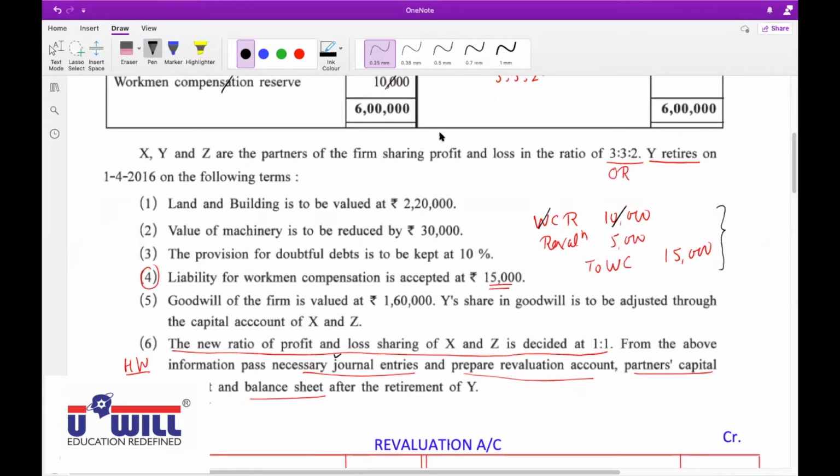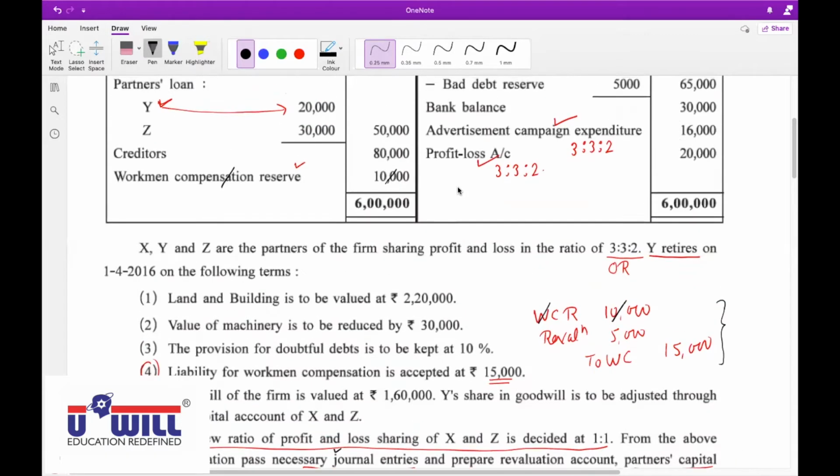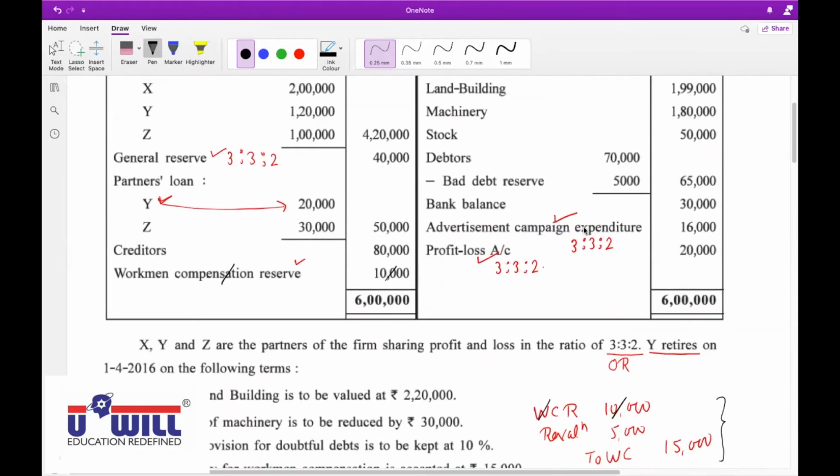Netra, unmute yourself. Sir, by mistake it got muted again. Okay, no problem. Now tell me after goodwill what will be the journal entry for advertisement campaign expenditure?